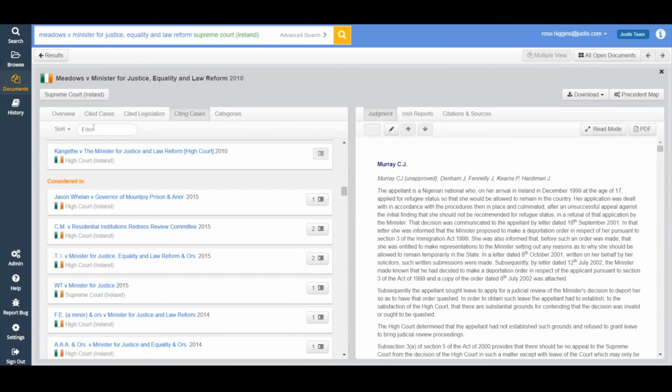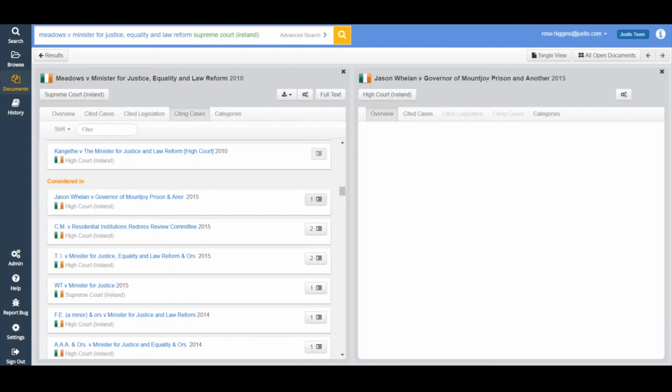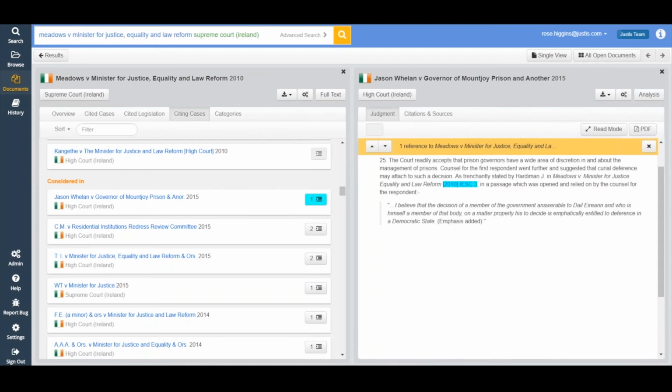So I've gone from looking at the Meadows case, and I know that it was considered in the Jason Whelan case. I'm now immediately, with a click of one button, looking at the reference to Meadows in Jason Whelan, so I can decide whether that's relevant to my research or not. It's a much more safeguarded way of making sure that if I'm doing a couple of hours research, I'm doing the best possible research and not spending a couple of hours looking at cases that aren't going to be relevant to my endeavors.